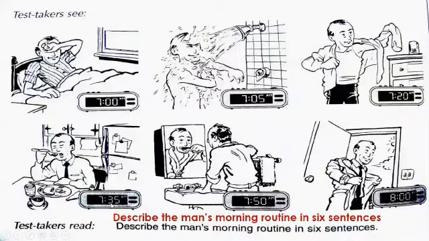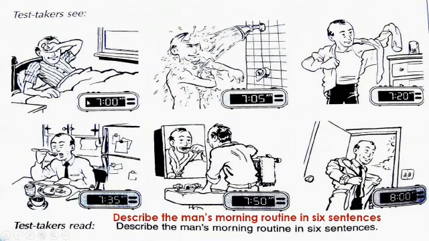And next task is working with pictures. Here we have 6 pictures. Using these pictures and times, you should make this man's morning routine. For example, in the first picture, we see the time was 7.